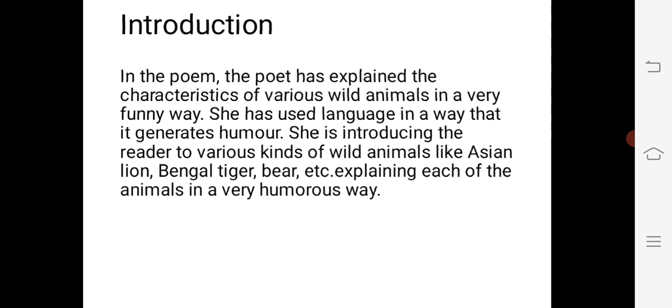So here you see the poet has focused on the characteristics of wild animals in this poem. When we focus on the title of this poem, that is How to Tell Wild Animals, it shows that the poet has described the way to identify the wild animals.